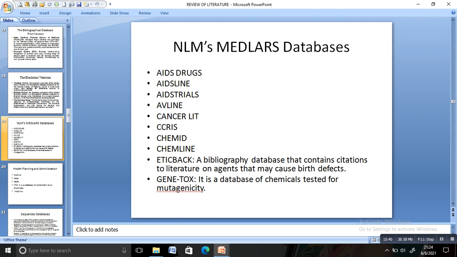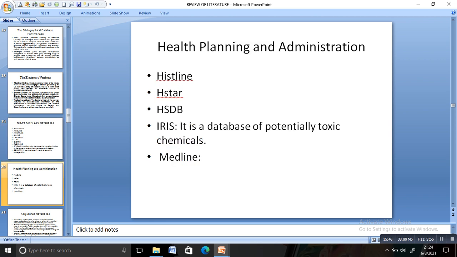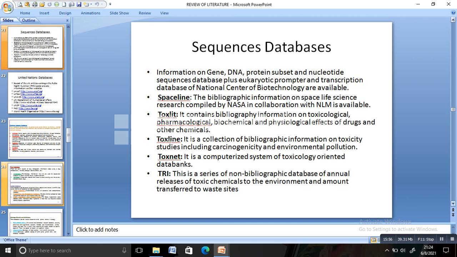Next are the health planning and administration databases like HISTLINE, HSTAR, HSDB, IRIS, Medline. These are the health planning and administration databases. Also, you have sequence databases. They help to identify the sequence in a gene, DNA, protein, nucleotide databases. For that, we have various databases available like Spaceline, ToxLit, ToxLine, ToxNet, and TRI.